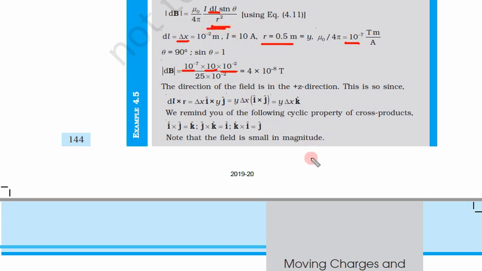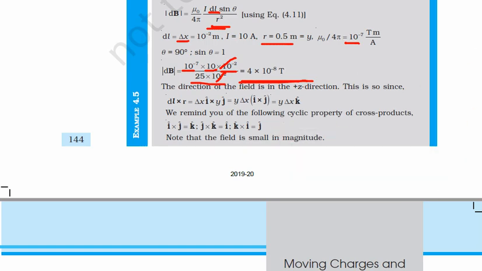Then here we have r square. So 0.5 square, the square of 0.5, is 0.25. So instead of that they have written 25 into 10 to power minus 2, which is the same. Now let us cancel, 10 to power minus 2 cancels with 10 to power minus 2. So this is 10 to power minus 6 upon 25. When you calculate, this is 4 into 10 to power minus 8 Tesla.